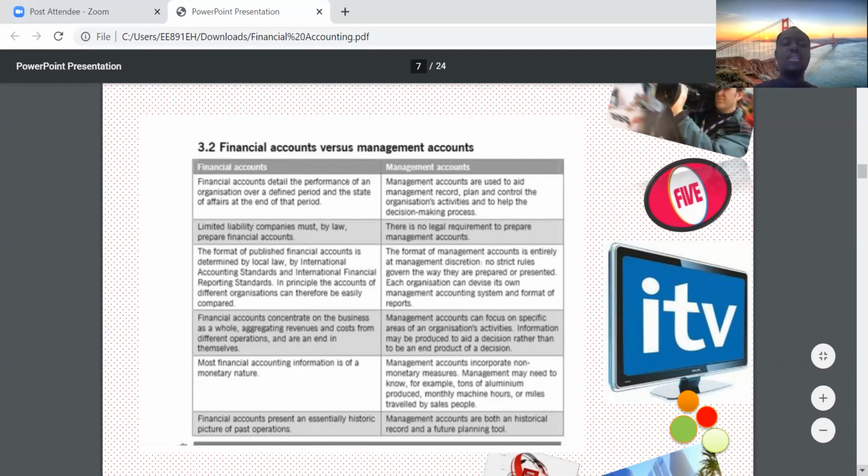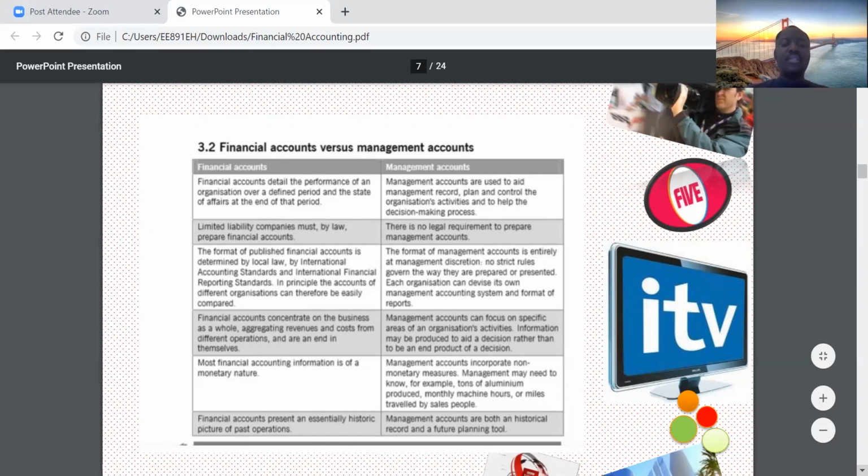Also, the format of published financial accounts is determined by international accounting standards. One international accounting standard is IAS 1, which is the presentation of financial statements. So there's a standard that governs how you should publish and present your financial statements. But for management accounts, there's no such thing. The format of management accounts is entirely at management's discretion. Management determines their format. So that's the third difference.